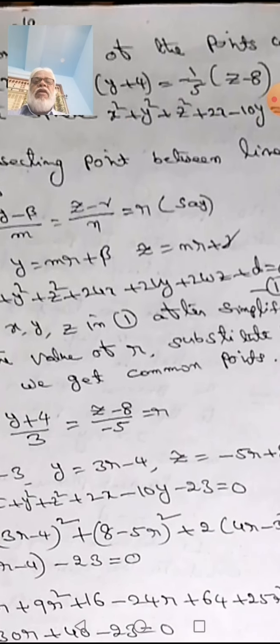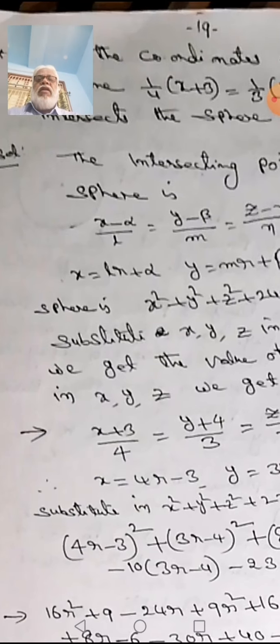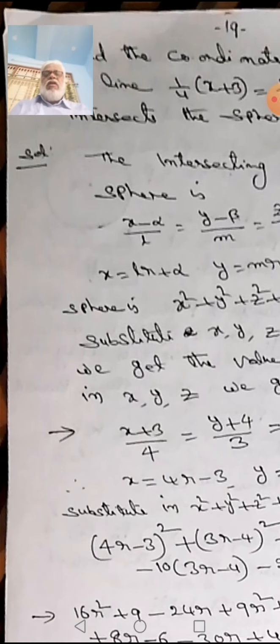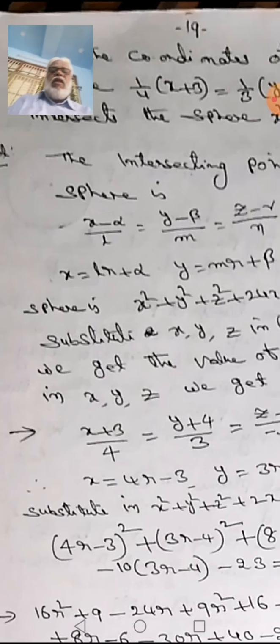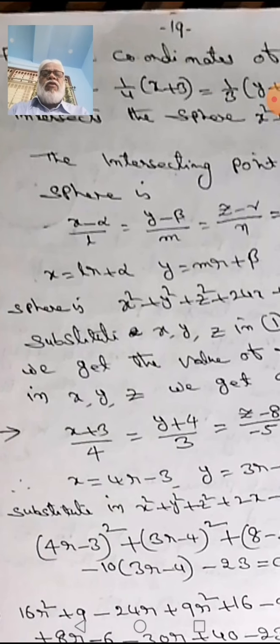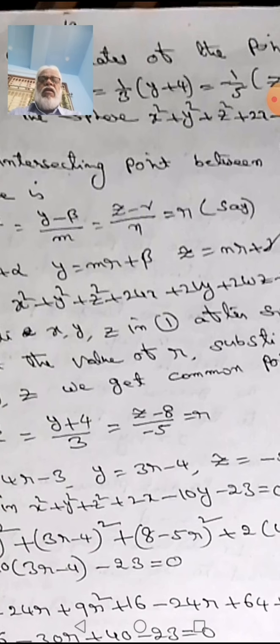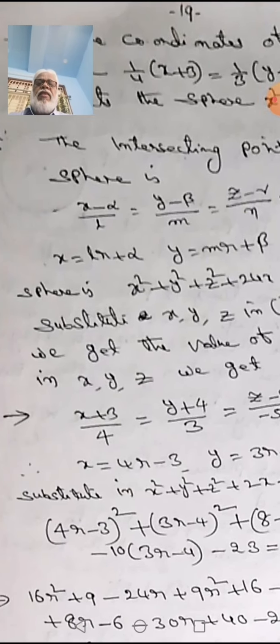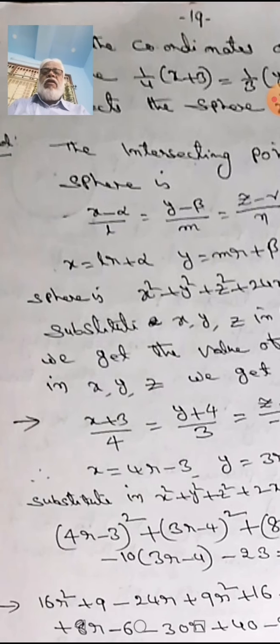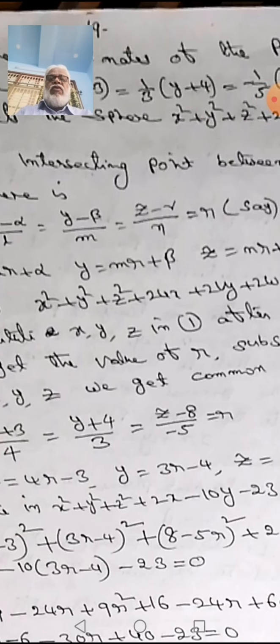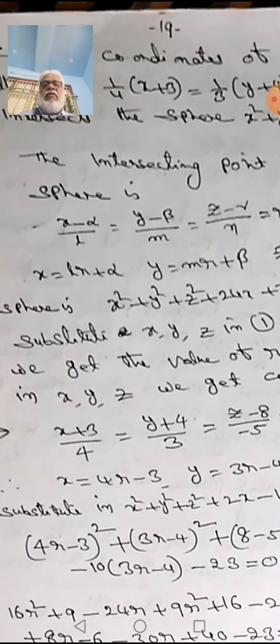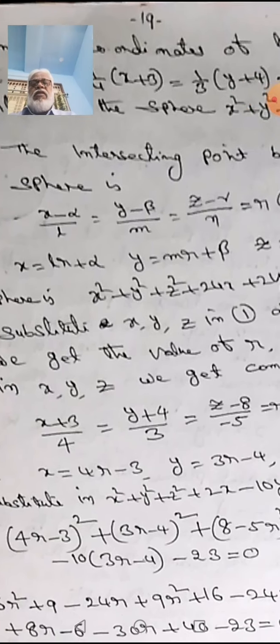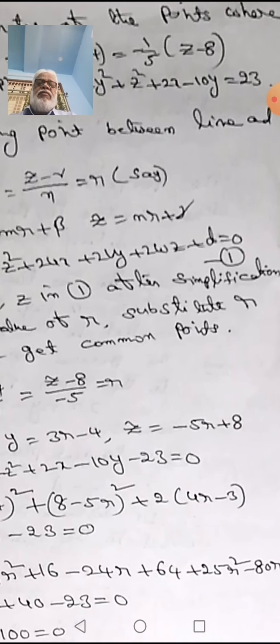It means the intersecting point of the line and the sphere: the line is (x minus alpha) by L and (y minus beta) by M is equal to (z minus gamma) by N. We take that equal to some r. So x is equal to Lr plus alpha, y is equal to Mr plus beta, z is equal to Nr plus gamma. The sphere is this one.